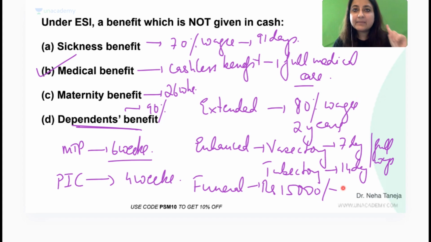What all will you remember for the exam in the ESI Act? Does not include defense, railways, mines. Okay, employer's contribution is 3.25, employee's contribution is 0.75. Who is eligible? Anybody who earns 21,000 per month. If a person is disabled, then even if he is earning 25,000 he will become eligible. All right, plus the benefits you have to know, and central state contribution. Central is 85% and state is almost 12%.